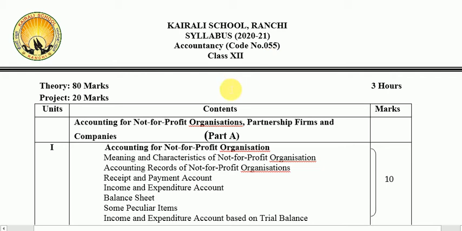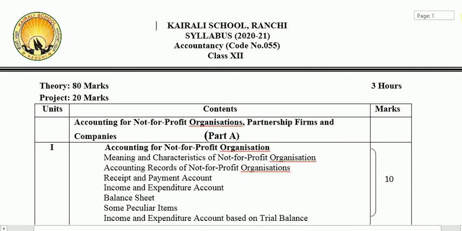Now let's go into the syllabus in short. We have two parts in accountancy which comprise three books. Part A is your first book, in which we have chapters for non-profit organization and accounting for partnership firm. Unit 1, the chapter name is accounting for non-profit organization, and this chapter has a weightage of a total of 10 marks in the board examination.